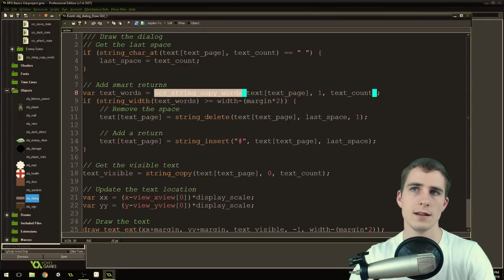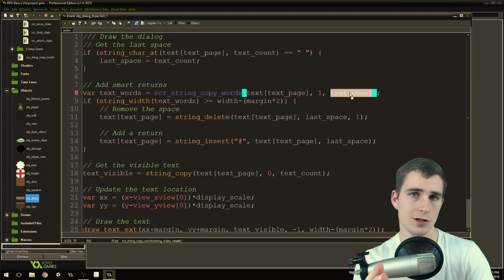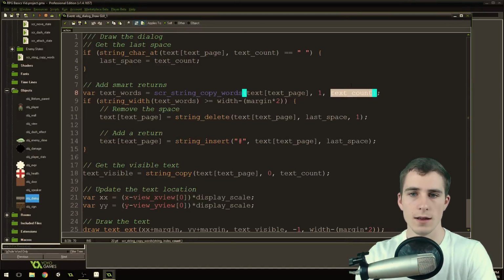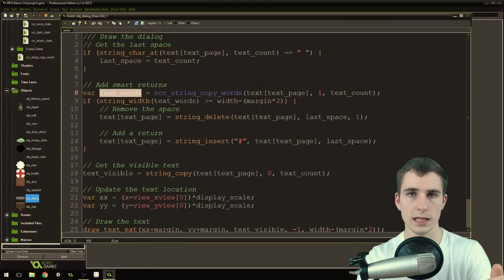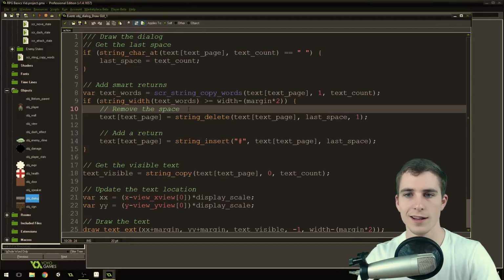So if it says welcome to the village, and our text count is halfway through village, but it's not finished yet, text words will contain welcome to the village completed, with village the word completed. Okay? So we're getting whole words. It's kind of rounding up to the nearest word. That's a good way of explaining it, right? But it's silly to say it that way. But it's rounding up to the nearest word.